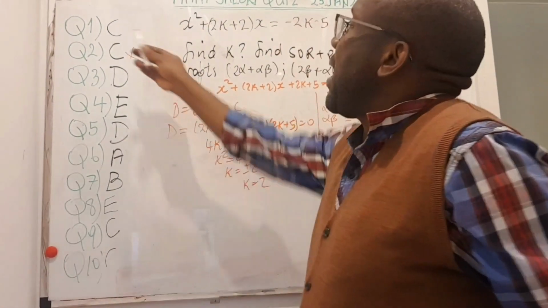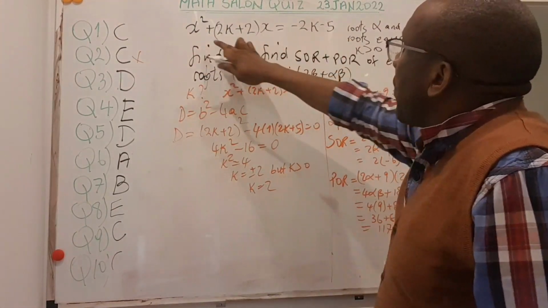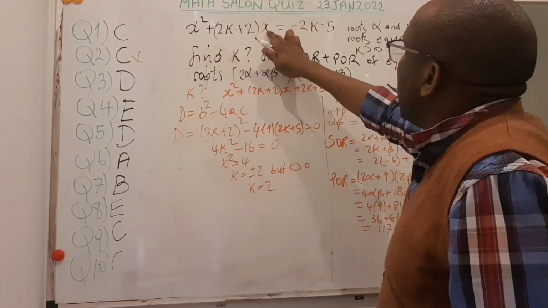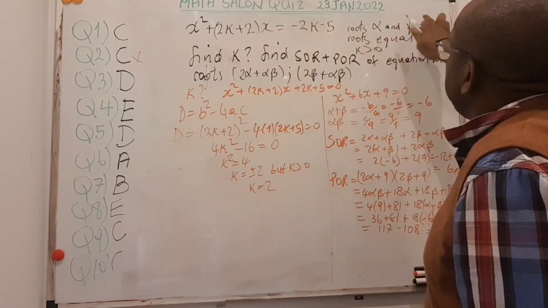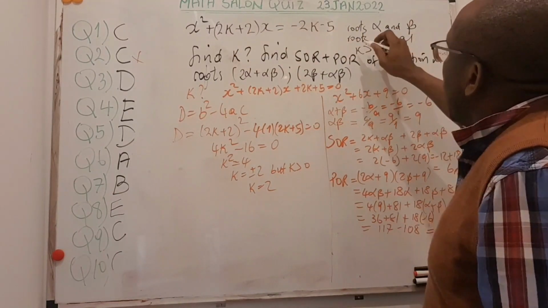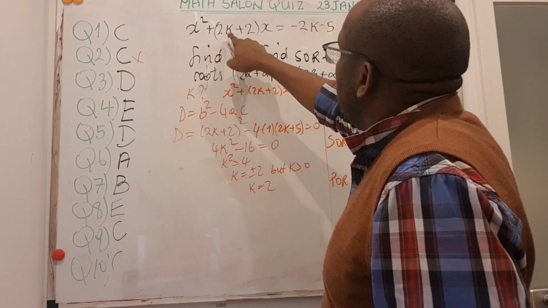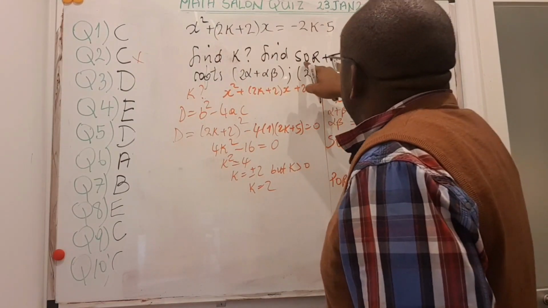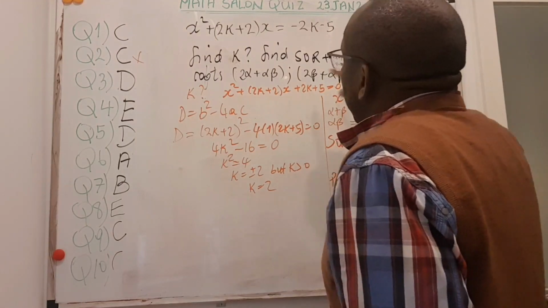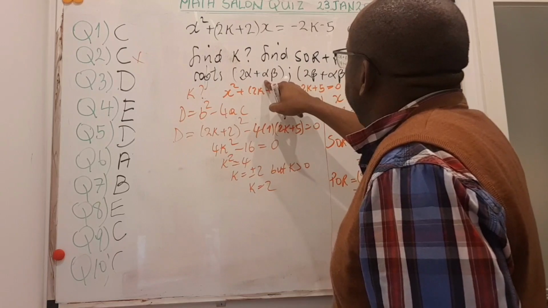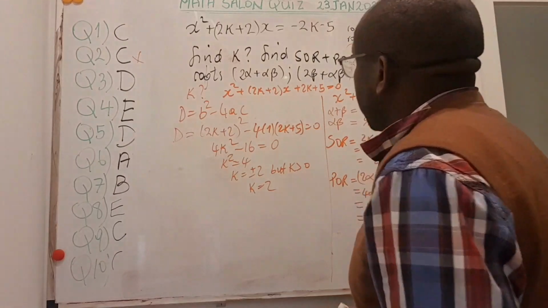Okay, let's look back at equation number 1. Equation number 1 gave us an equation like this: x squared plus 2k plus 2 multiplied by x is equal to minus 2k minus 5. This equation had roots alpha and beta, and the roots are equal. We are also told that k is positive, greater than 0. The idea was that you first look for k, and you substitute k here, and then find the sum of roots plus the product of roots of another equation which has roots 2 alpha plus alpha beta, 2 beta plus alpha beta. So the first thing we have to do is look for k.